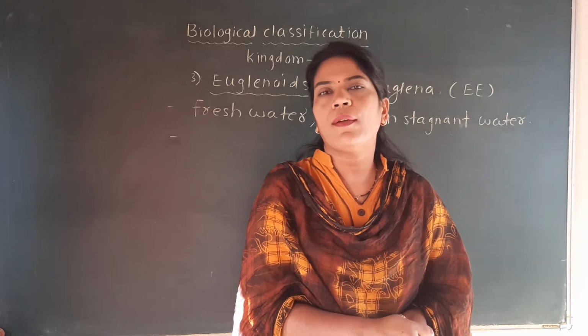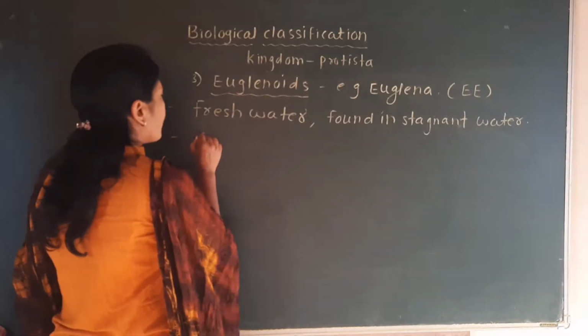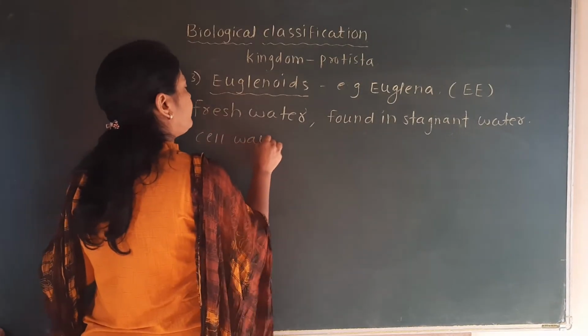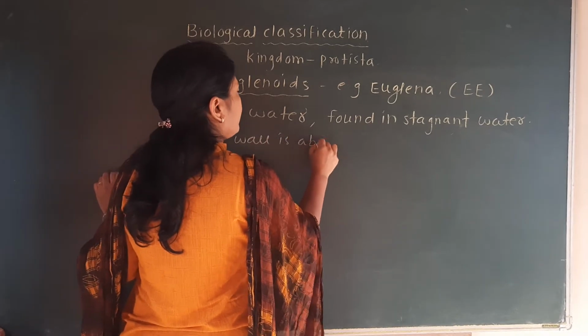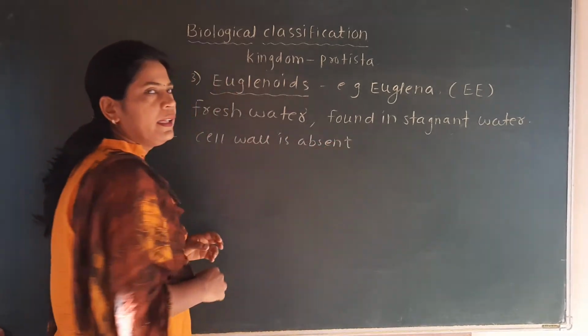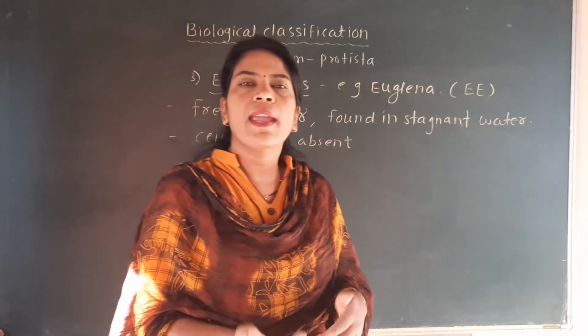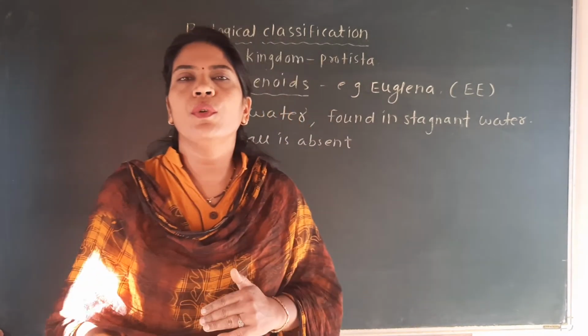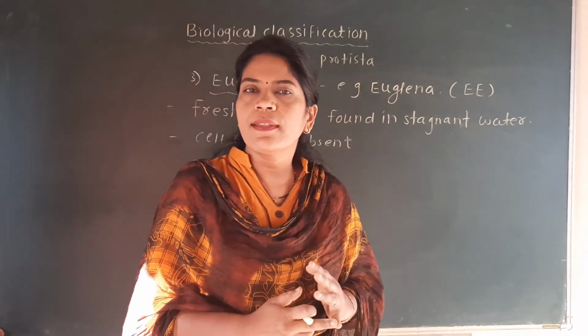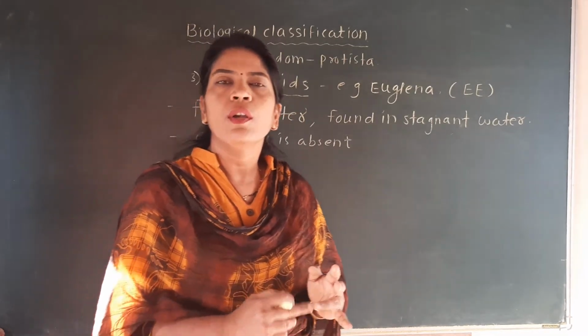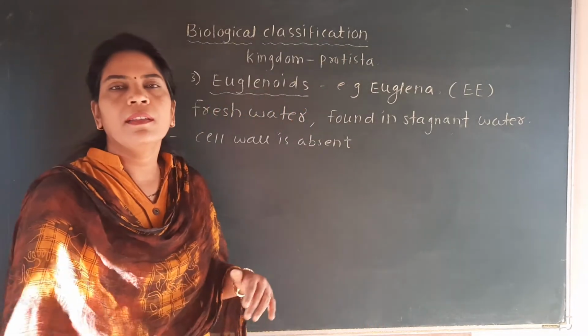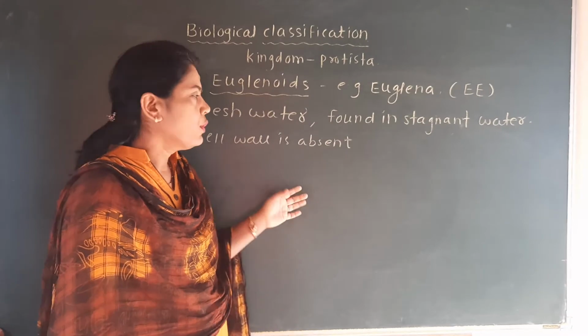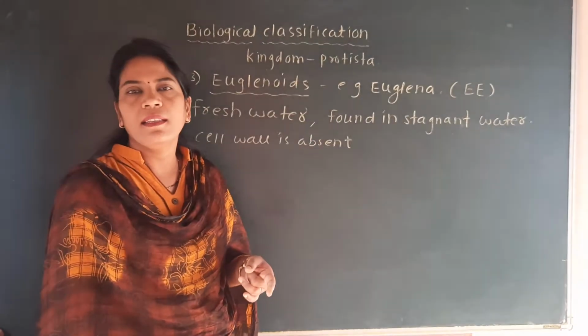They do not have the cell wall. So the cell wall is absent. In the tabular form, we have seen that in the group Protista, some organisms have the cell wall, some do not have the cell wall. Diatoms have a cell wall, desmids have a cell wall, Gonyaulax has a cell wall, but this Euglena does not have a cell wall. So the cell wall is absent in this Euglena.